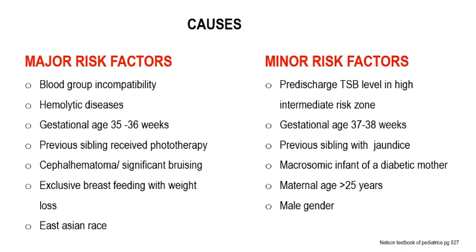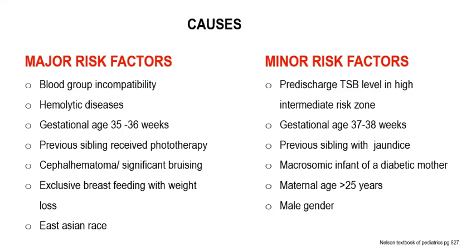Let's come to the causes then. There are major risk factors and minor risk factors. Minor risk factors include that the patient is already admitted in the hospital or delivered in the hospital, and we discharged that baby at a high TSB level, and the baby was already in the intermediate risk zone. That condition can lead to it. Gestational age of 37 to 38 weeks, very rarely.